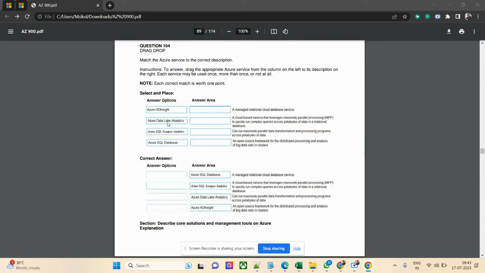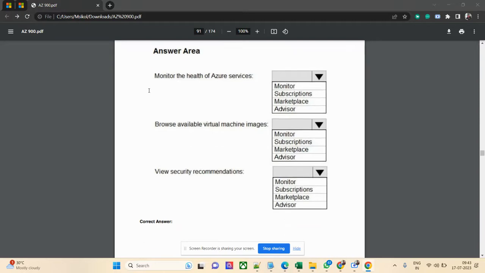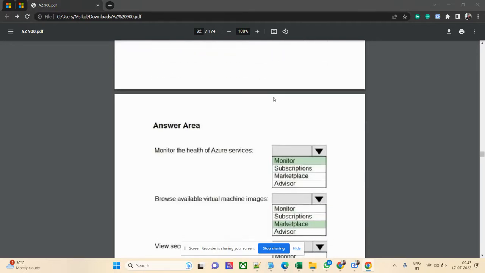HDInsight, Azure Data Lake Analytics, Synapse, and then database. So these are basically Azure database and data lake solutions. You need to understand those as well. This is the monitoring, I think.